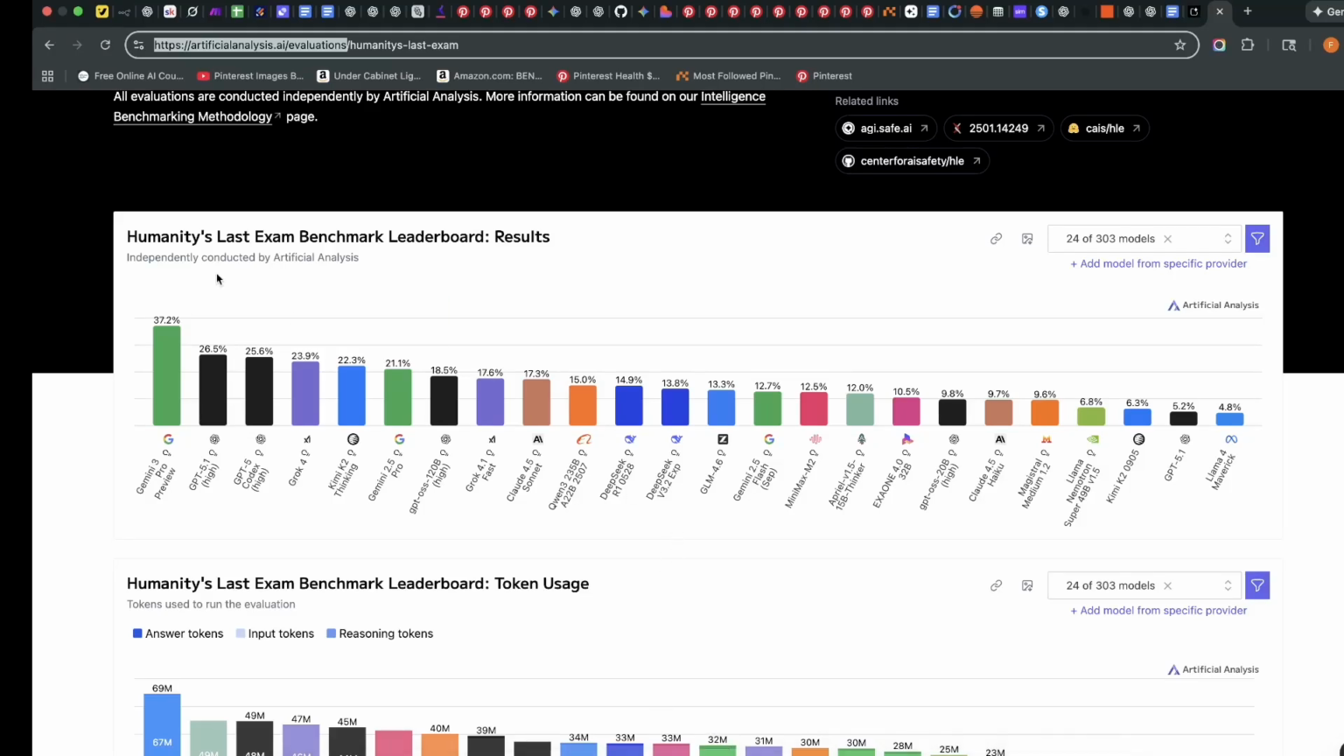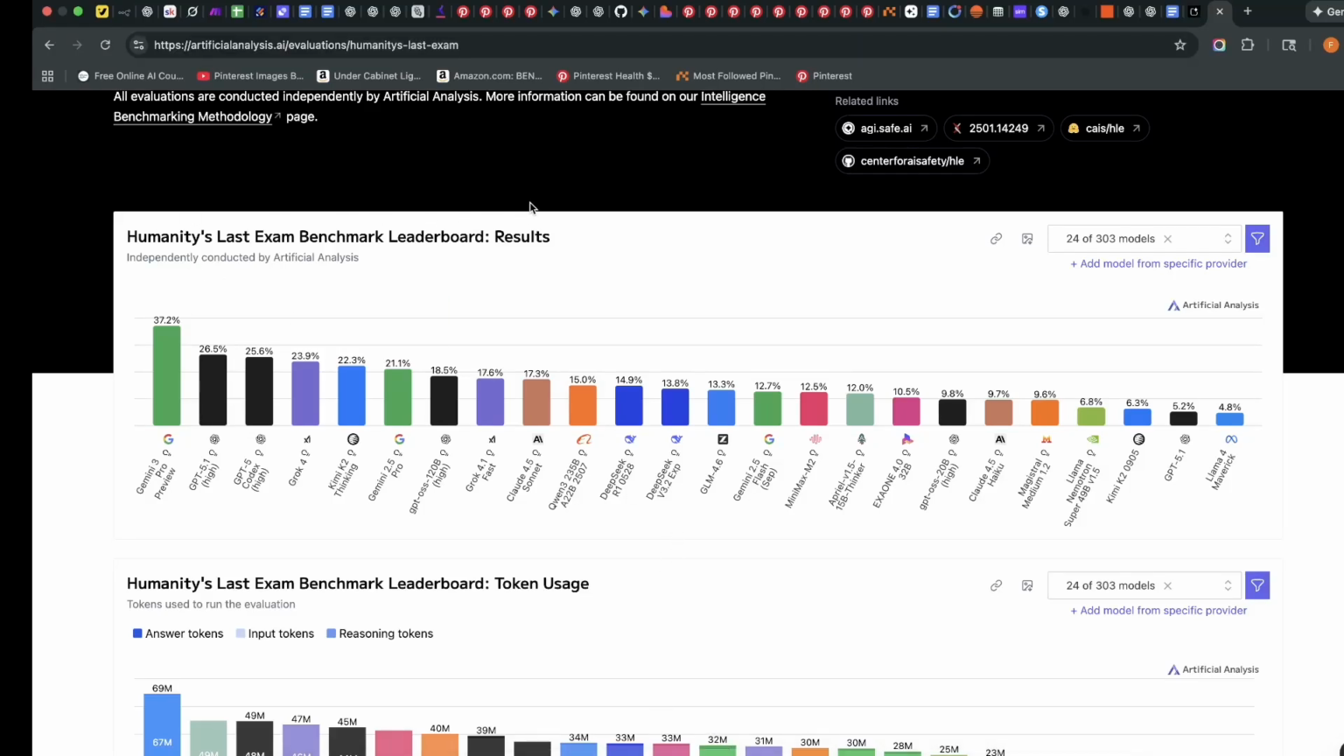Gemini 3 Pro is here, and needless to say, it's making waves in the AI world. In this video, we're going to be looking at a few things we could do with this very powerful model